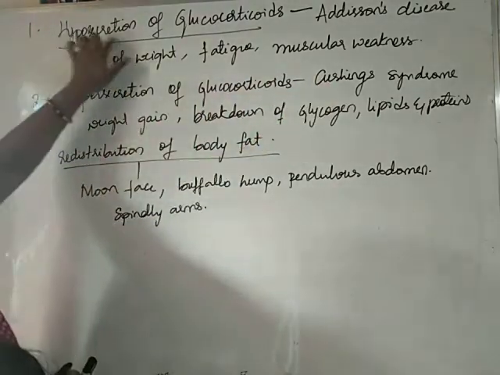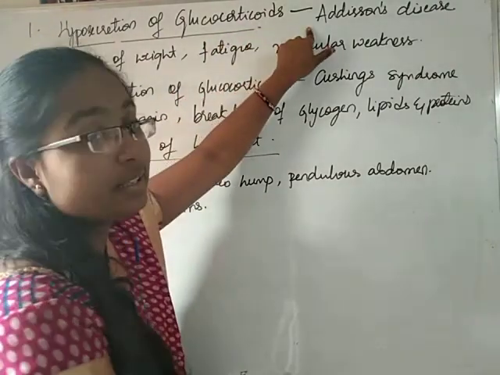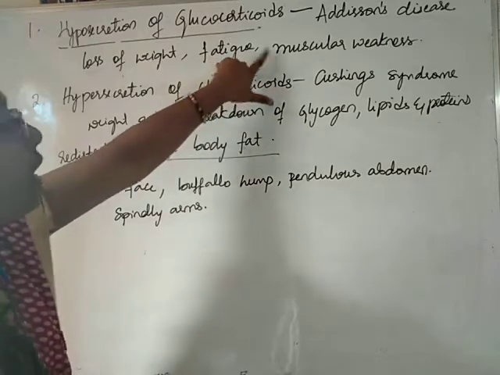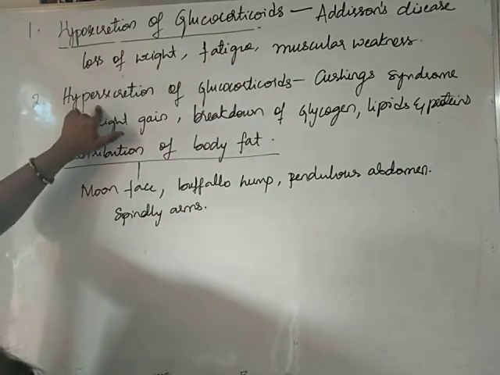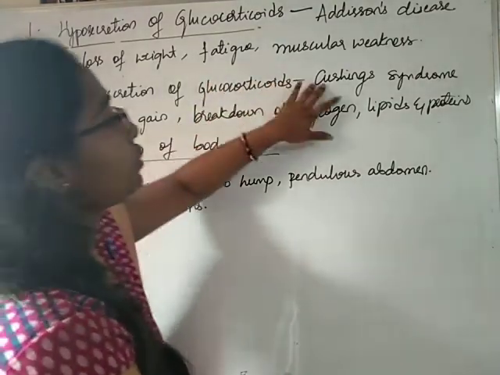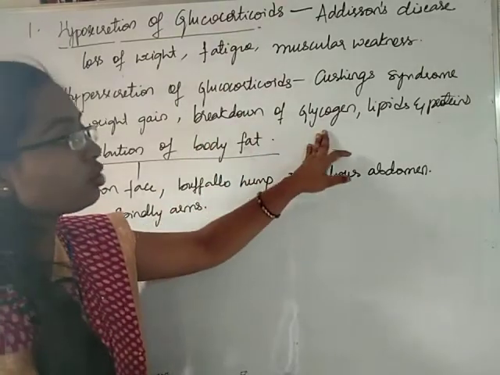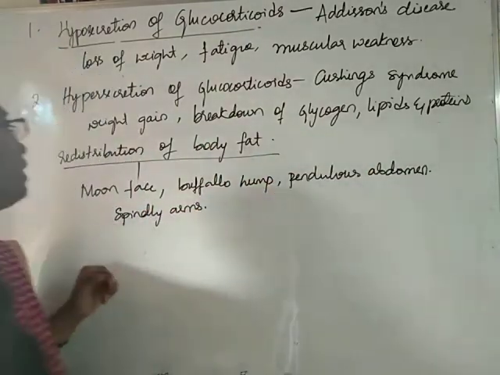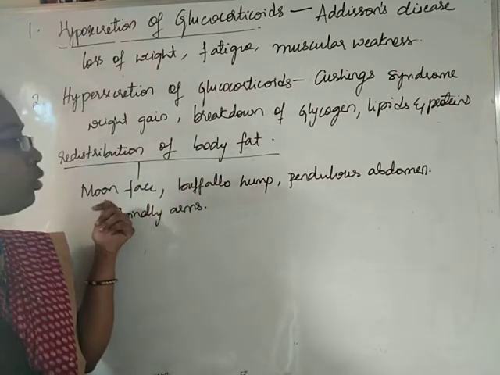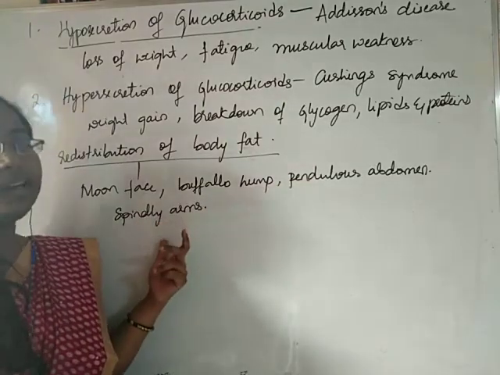So students, hyposecretion, that means decreased secretion of glucocorticoids, causes Addison's disease, during which there is loss of weight, fatigue and muscular weakness. Hypersecretion of glucocorticoids will result in Cushing syndrome, which results in weight gain, breakdown of glycogen, lipids and proteins in the body, and it causes redistribution of body fats, resulting in moon-like face, buffalo hump, pendulous abdomen and spindly arms.